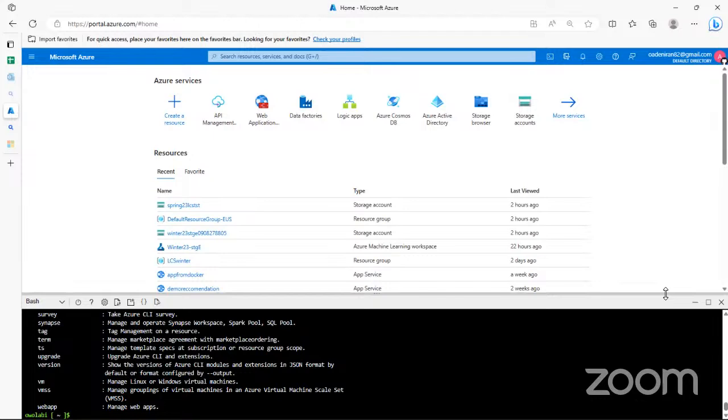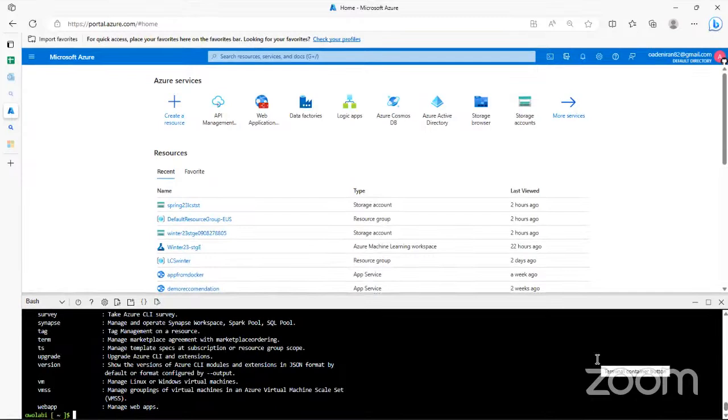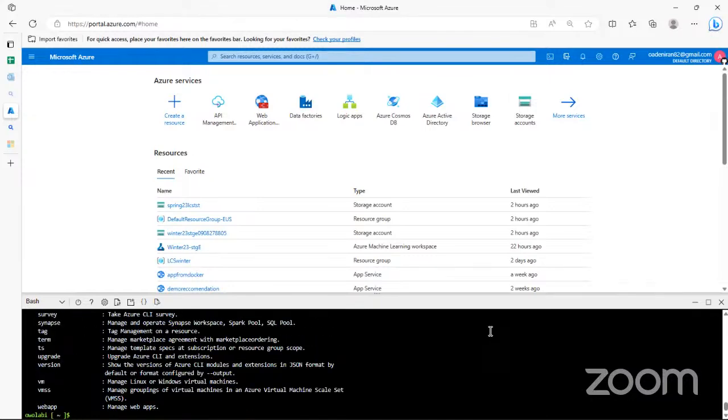So instead of navigating the GUI, because there are more functionalities that your terminal, your command line tool gives you than the portal and visual tool will give you, it gives you more flexibility and makes you complete things faster. Instead of starting with the portal and navigating, you can just be on the page where you want to be and perform all of those tasks using the command line options that they are giving to you.